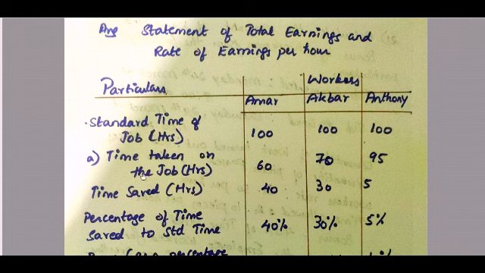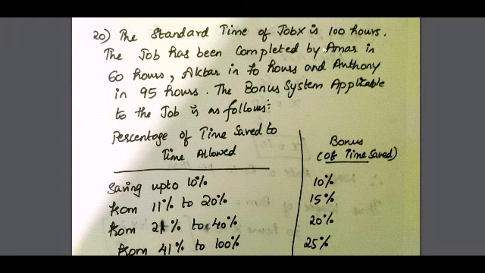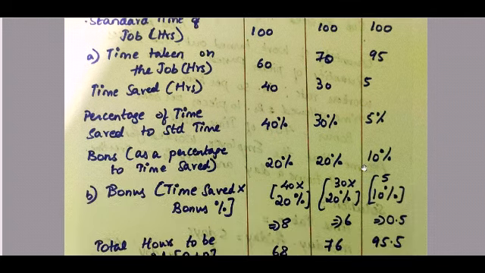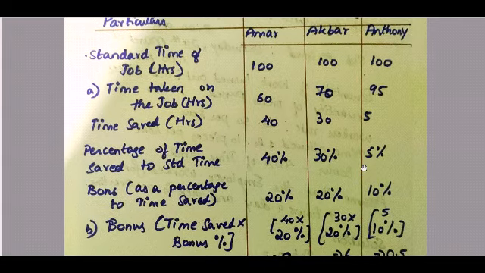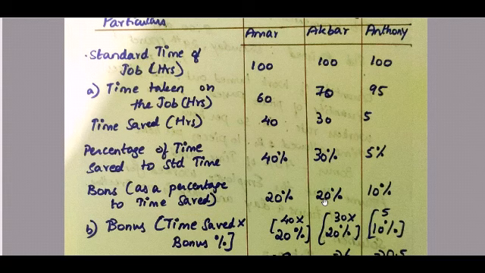But what is the time taken on the job by each of them? In the question they have given Amar 60, Akbar 70 and Anthony 95. Time saved: standard time minus time taken gives your time saved. So 100 minus 60 is 40, 100 minus 70 is 30 and 100 minus 95 is 5 hours. The percentage of time saved to standard time, we calculate in order to calculate our bonus.